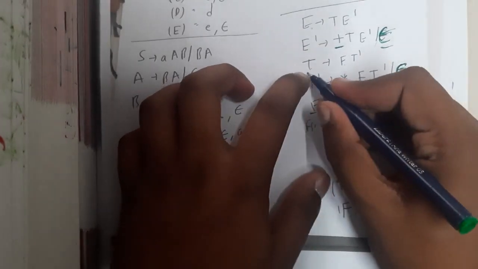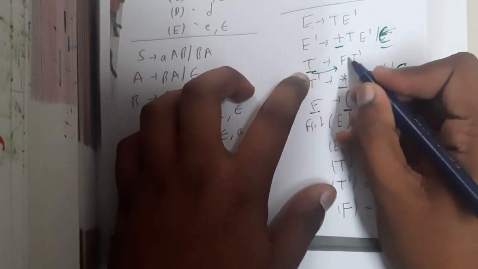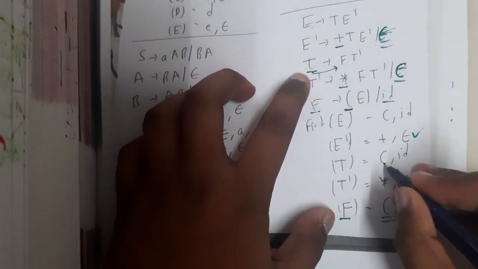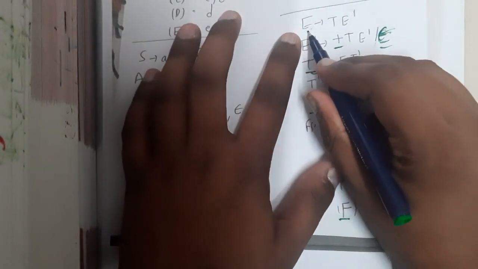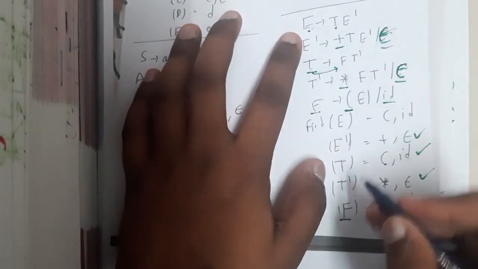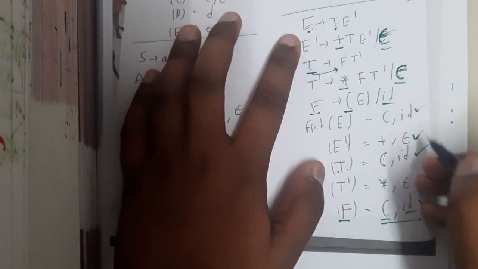Exactly. For T, it is nothing but first of F. So what is the first of F? It is nothing but open brace and ID. That's what, open brace and ID. Exactly, guys. Similarly, E implies T E dash, so first of E is nothing but first of T. So first of T is nothing but open brace and ID. So that's what it is. Simple, right?